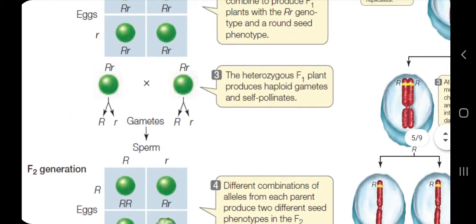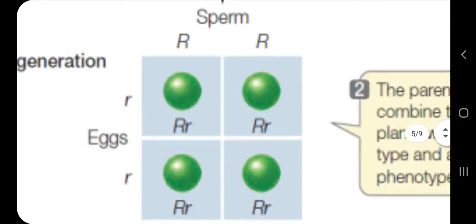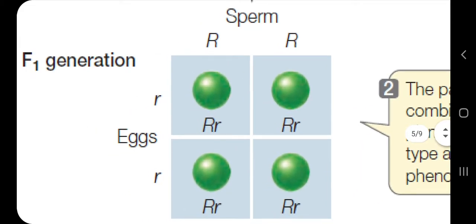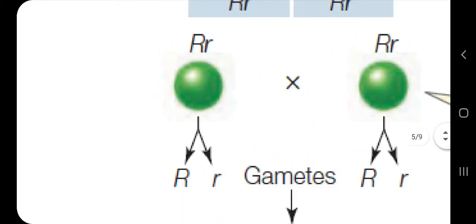So in this case we are analyzing only the organism of the F1 generation, which was capital R, small r. It has alleles for rounded seeds as well as wrinkled seeds, but the phenotype shows only rounded seeds because the capital R, the allele for rounded seed, was dominant over the allele for wrinkled seed. So this organism makes 2 types of gametes. We are showing this by these arrows.